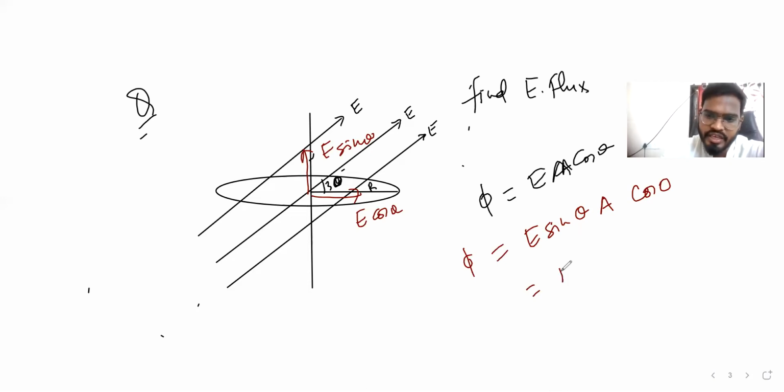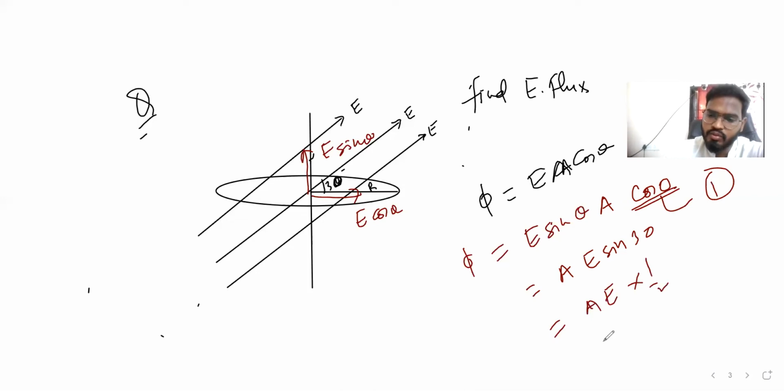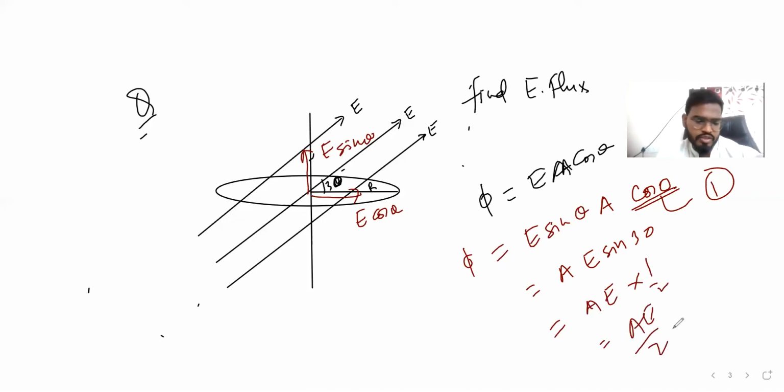So we can say A E sin 30. Cos 0 is 1, so it will multiply, nothing will happen. Then E A sin 30 is 1 by 2, so EA by 2. That is what we should do. So we are supposed to check always the angle between the direction of electric field and area, not any angle we will take.